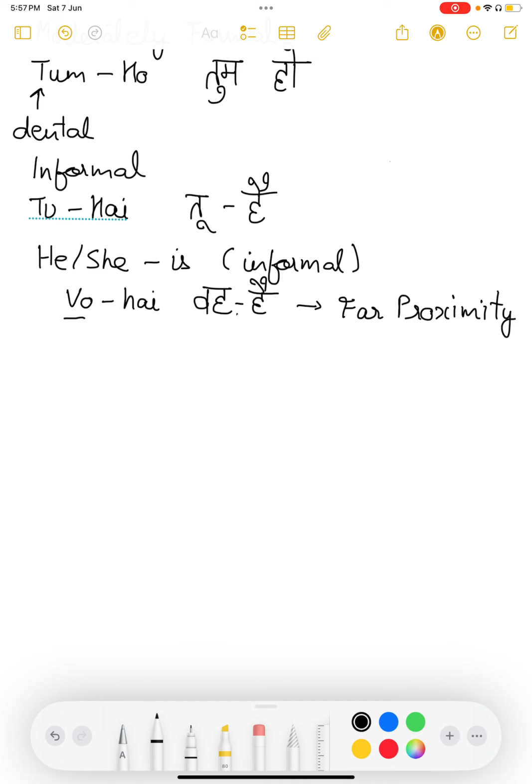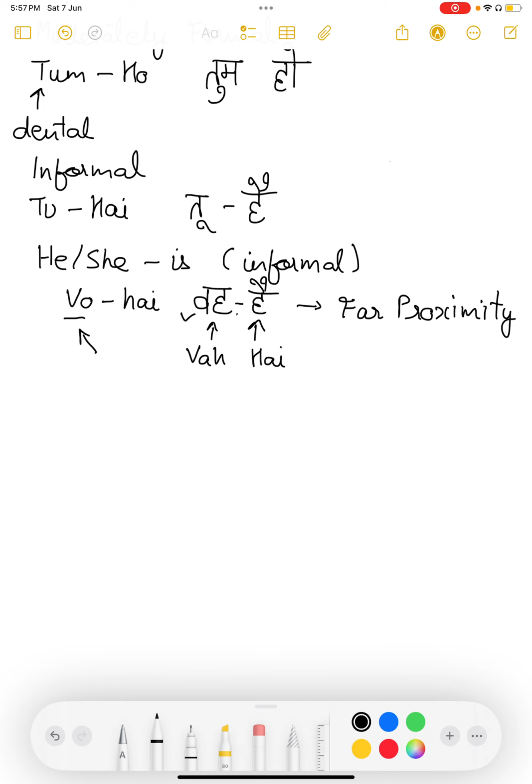This is how it's written in the script, wo hai. It's pronounced as wo hai, but in the script, if you see the letters, the pronunciation looks like it's vah hai. वह है. That's the literal way it is spelled. But these days what people are using more is वो. वो है.